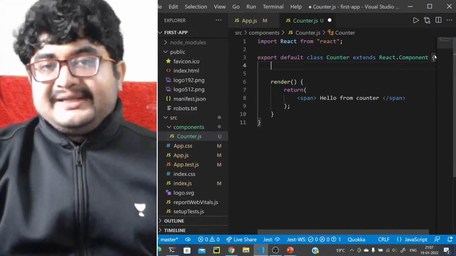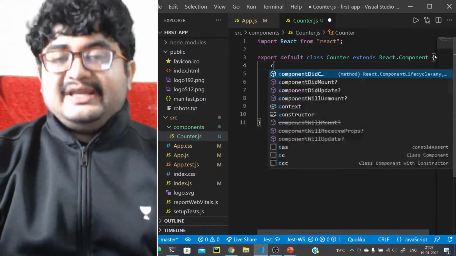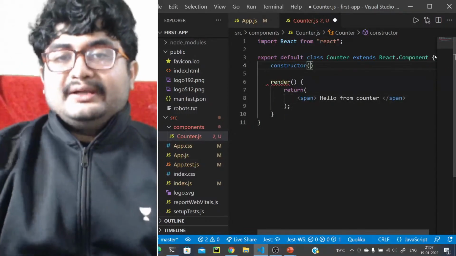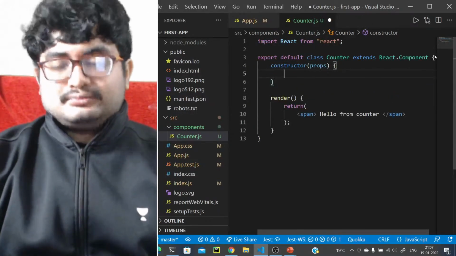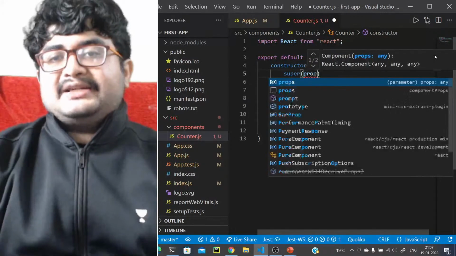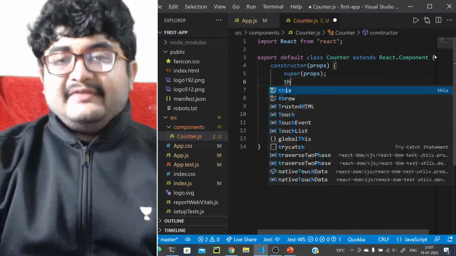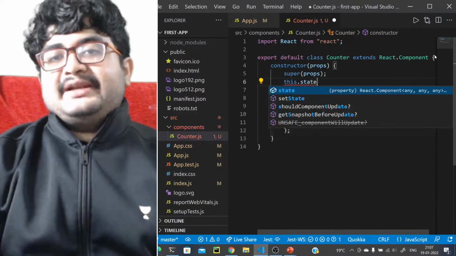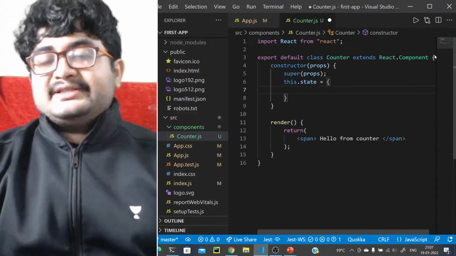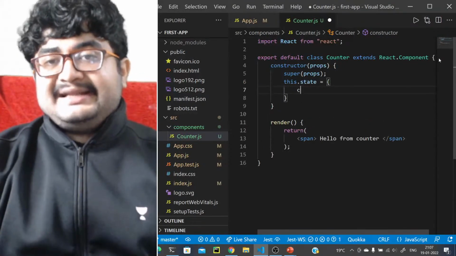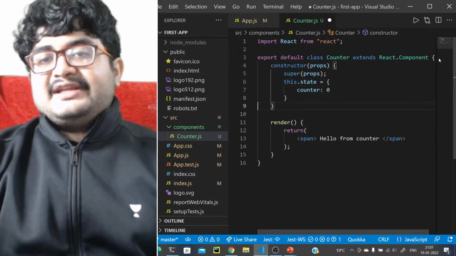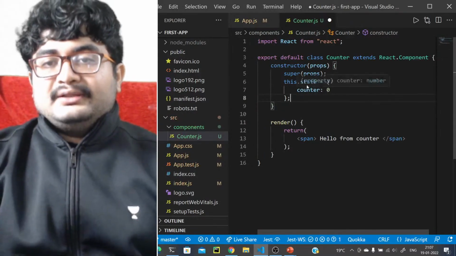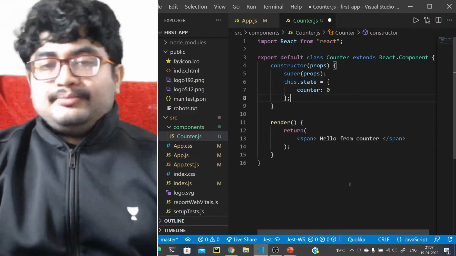So how do we create states in a class-based component? We have the constructor, and we take the props here, and we call the super class here with the props. Now here we specify the state like an object, right? this.state equals, like this. And what is the state that we want to have? The counter, right? Initially, it should be 0. So we give the initial value like this: this.state counter is 0.